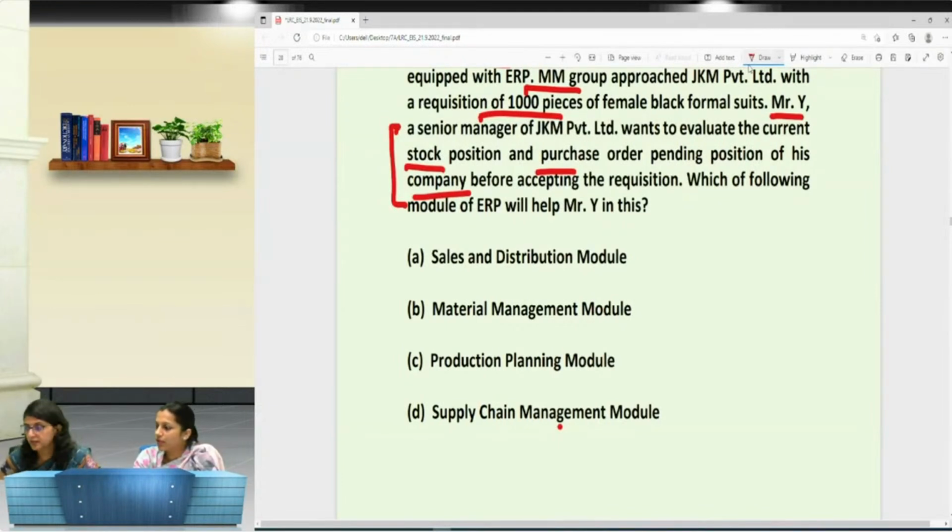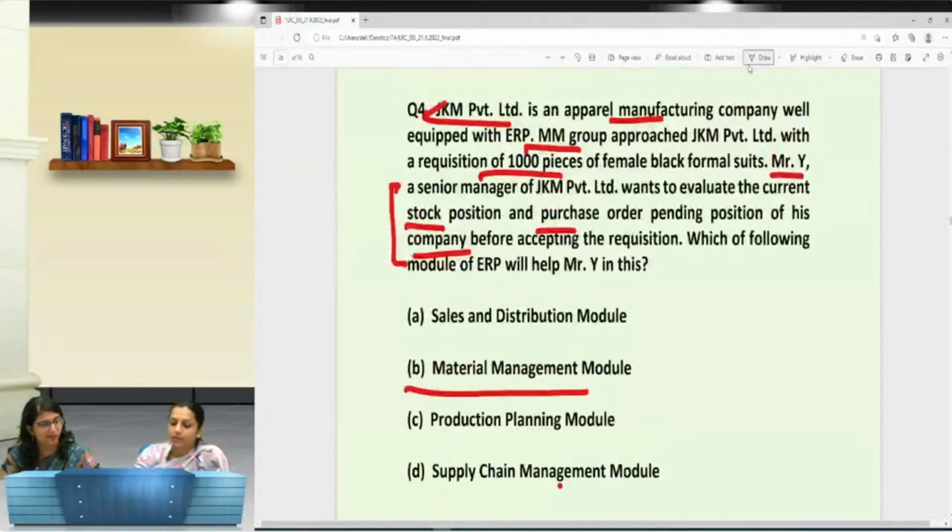So Khushi, Krishna, and Anmol. So you got any other option over here? The answer is material management. So how it comes? Read the question again. What it says: Mr. Y, who is a senior manager of the manufacturing company, wants to evaluate the current stock position and purchase order of the pending position of this company before accepting the requisition. So what he is doing before he accepts the requisition, he wants to know about the stock position, purchase order, and the pending position. Then only he would be able to accept the order placed by the group.